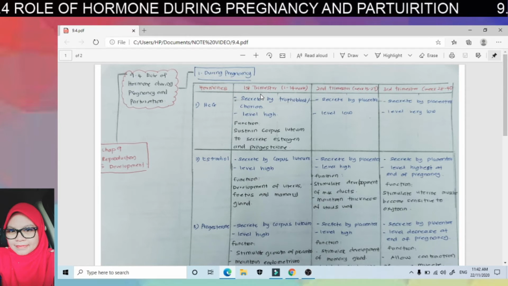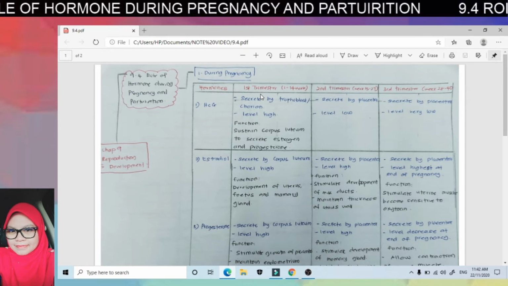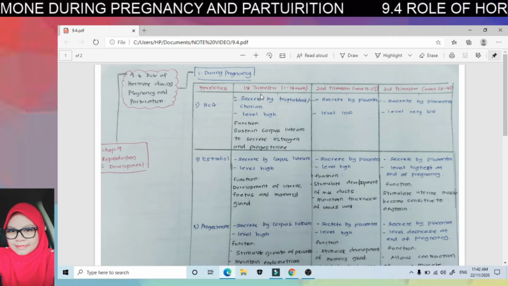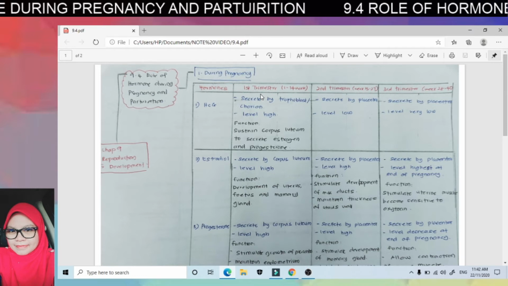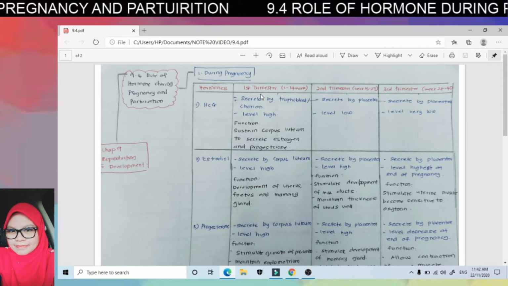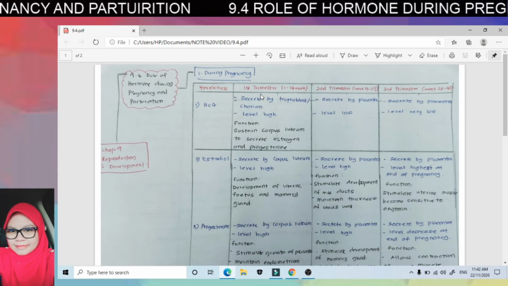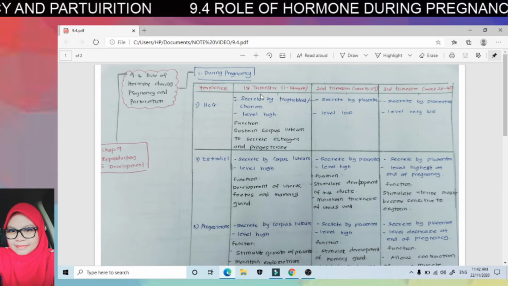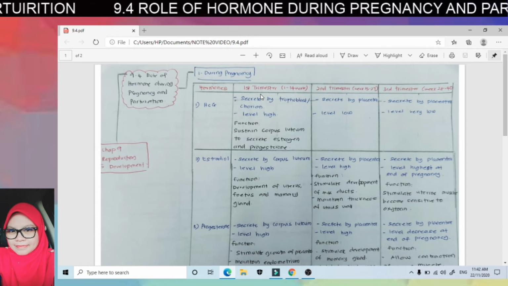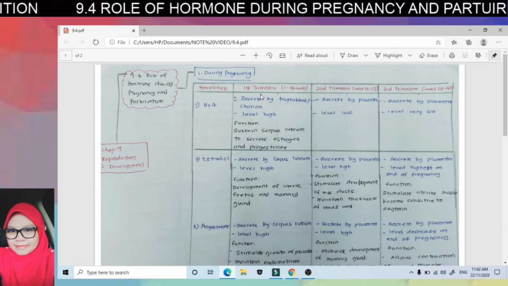Okay, and then the endometrium wall ruptures because there is no estrogen and progesterone to maintain the thickness of endometrium wall. But if the woman is pregnant, this hCG hormone will sustain the corpus luteum to continue secreting estrogen and progesterone to maintain the thickness of endometrium wall.